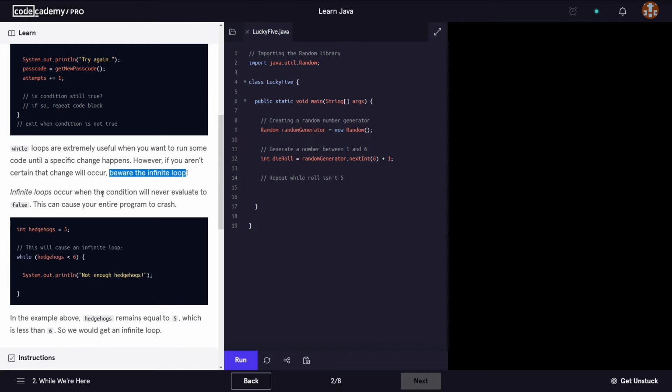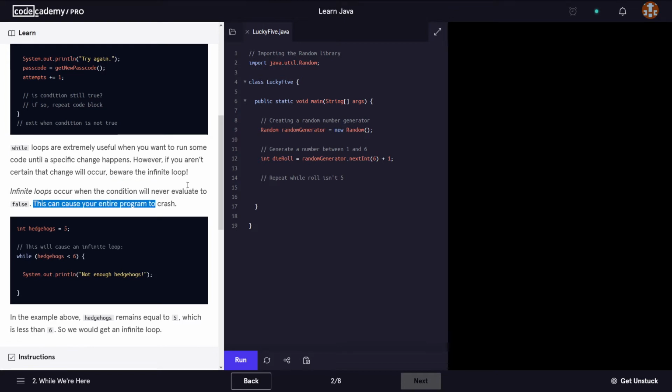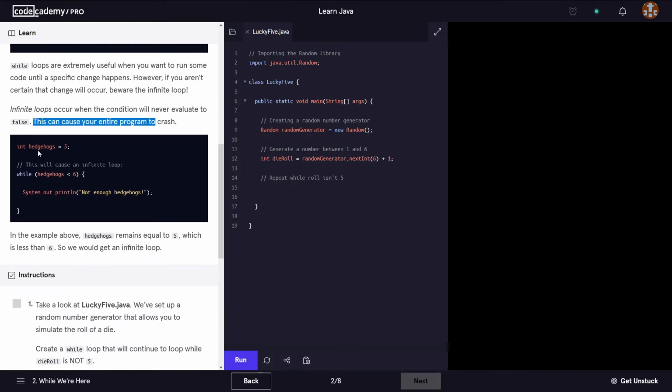However, if you are uncertain that change will occur, beware of infinite loops. Infinite loops occur when the condition will never evaluate to false. This can cause our entire program to crash. We have here an example, and we have a variable called hedgehogs, and it's set to 5. It says while our variable is smaller than 6, then print this. This is an example of an infinite loop, because this will keep on running, since this expression will never evaluate to anything other than true, okay?